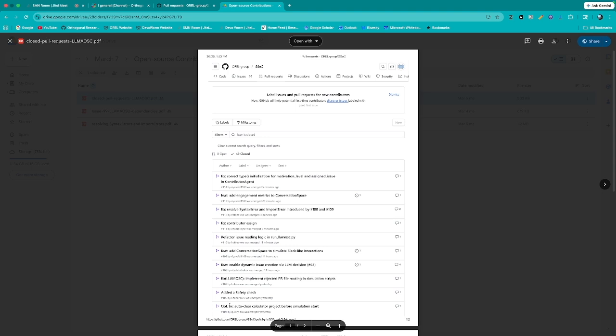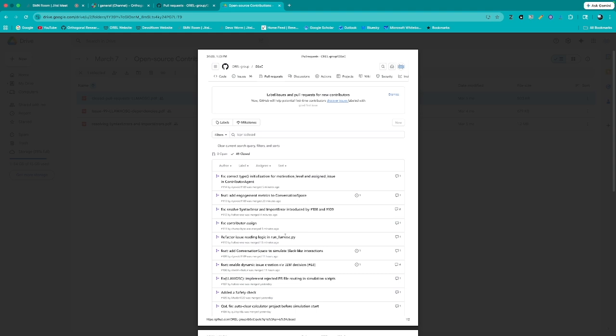We had one which was the auto clear calculator that was fixed. We added a safety check. There was a routing and simulation scripts, dynamic issue creation. I think the conversation space for Slack-like interactions, which is good because we were doing things with GitHub and modeling GitHub issues. And so Slack interactions are a nice functionality there.